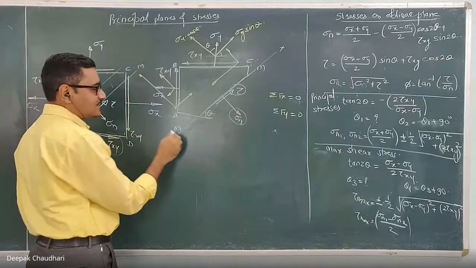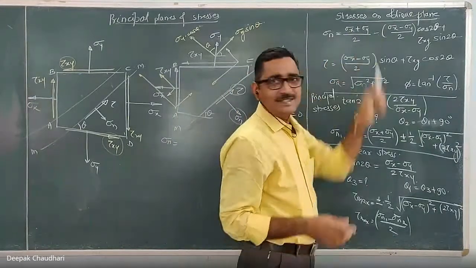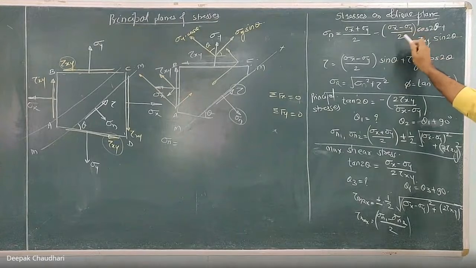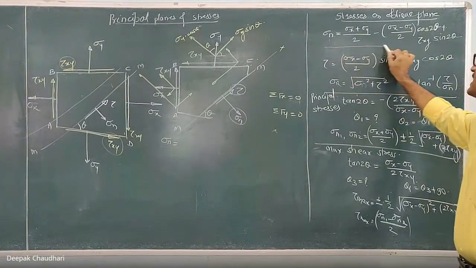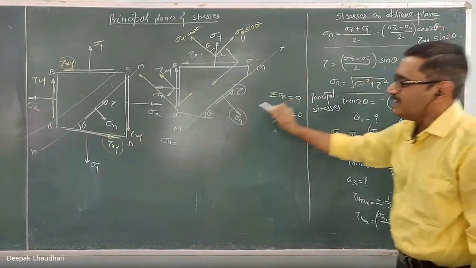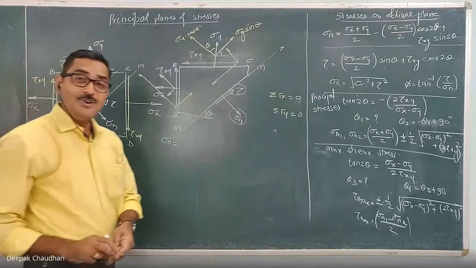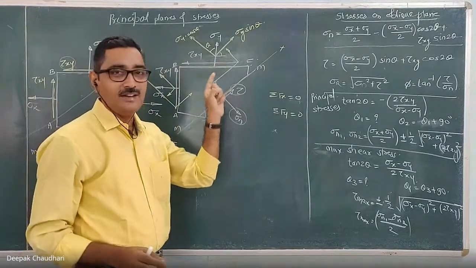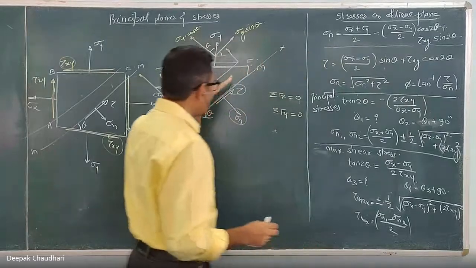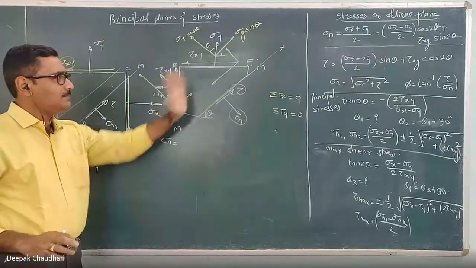So this normal stress you will get as (sigma x plus sigma y)/2 minus (sigma x minus sigma y)/2 into cos 2 theta plus tau xy into sin 2 theta. This gives you the normal stress acting on an oblique plane which is inclined at an angle of theta degrees with horizontal or with the x-axis. You have to remember this formula. Simply consider this FBD, apply the conditions of equilibrium, you will get that answer.